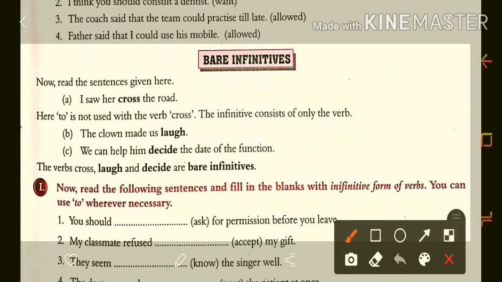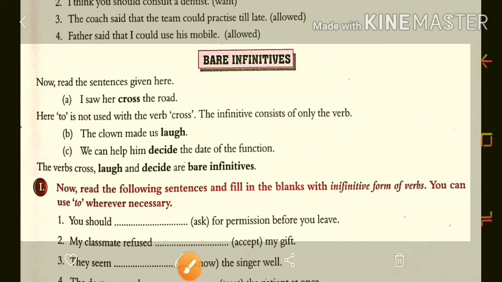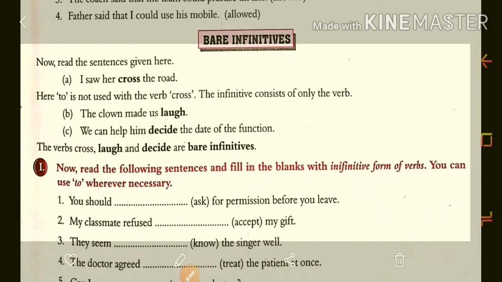Now in the next point we are going to learn about bare infinitives. What is called a bare infinitive? Infinitives usually come with to plus verb. Bare infinitives means they do not have to before them. For example, I saw her cross the road.